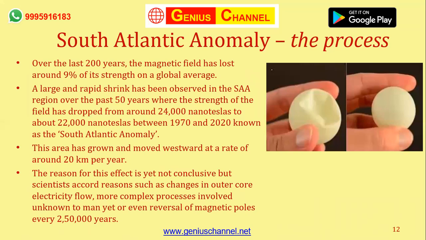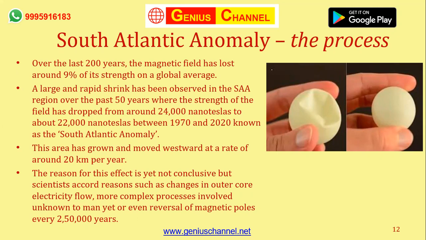Don't consider the ball to be Earth. Consider the ball to be the magnetic field covering the Earth. Now, the dent portion that you see is the South Atlantic Anomaly region, which extends from South America to the southwest of Africa.